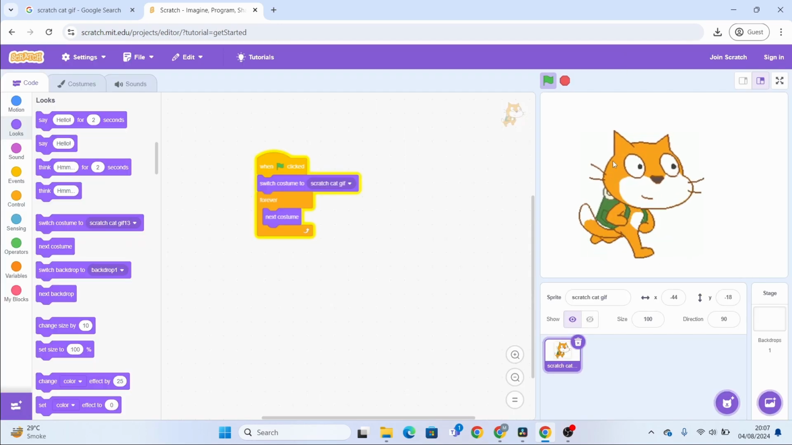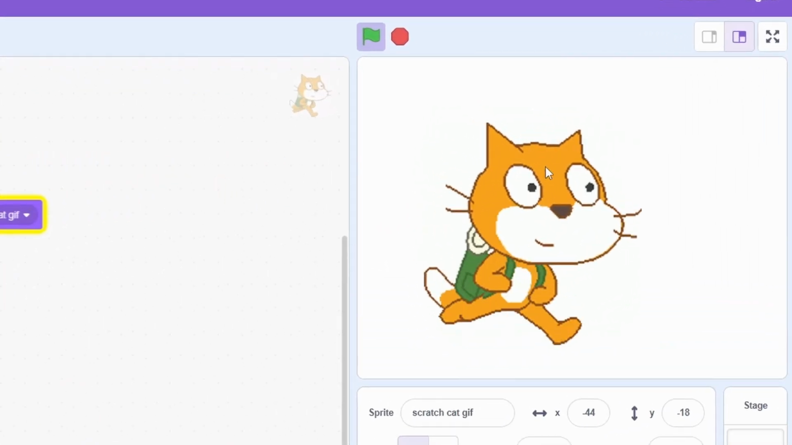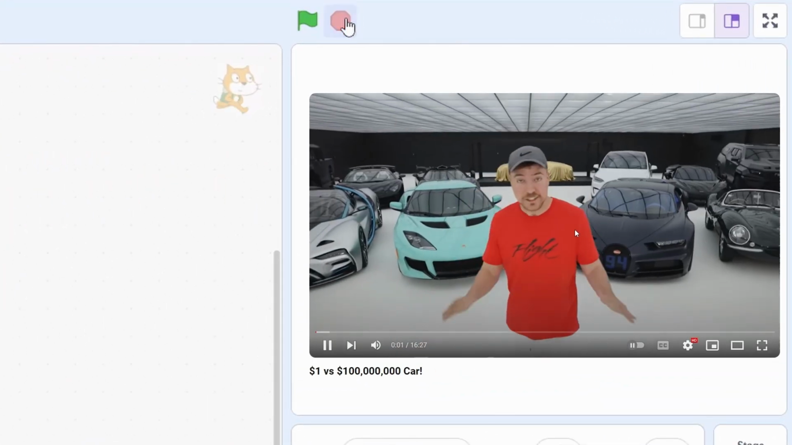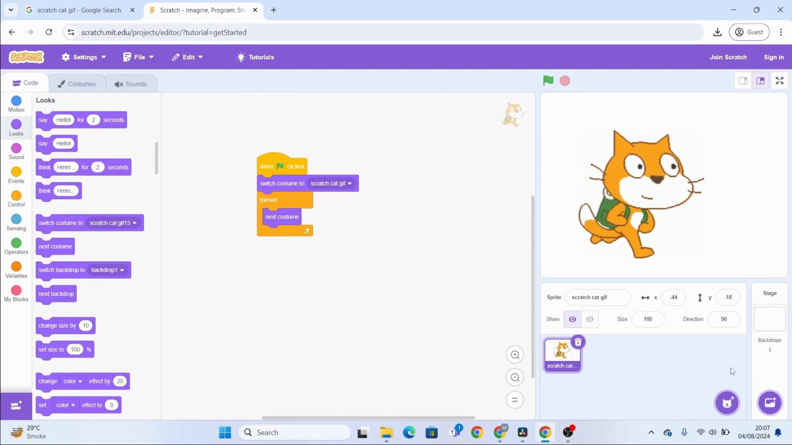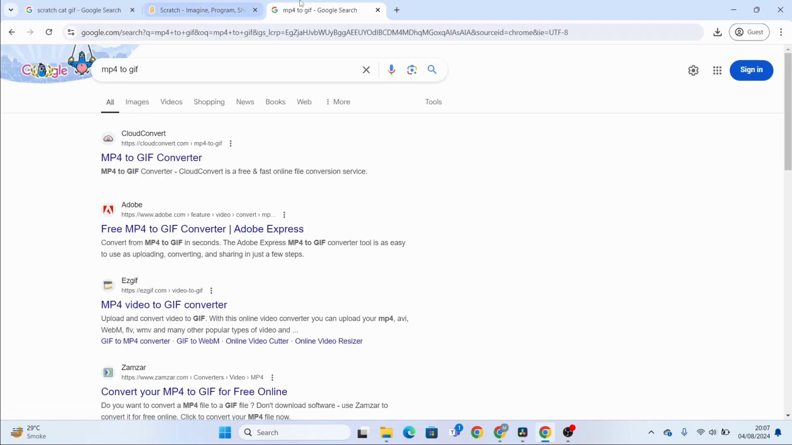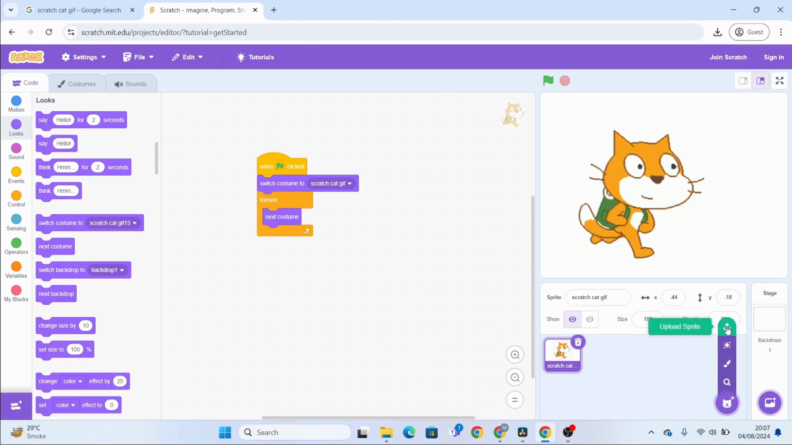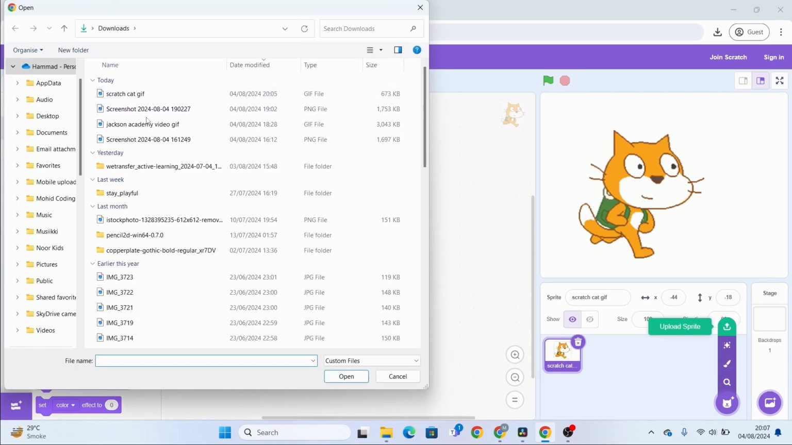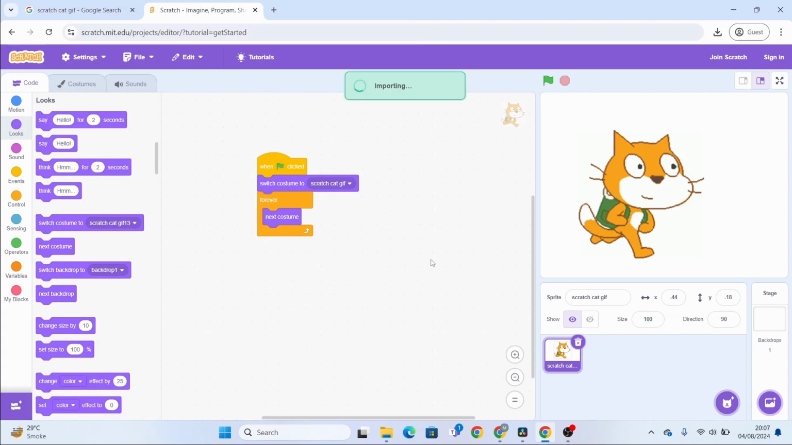So some of you might be wondering, how do you bring in videos? For that, you'll need to convert your video, the MP4 file, into a GIF. You can do that by searching and going into websites like I searched simply MP4 to GIF. Upload your files in one of these websites and download it. And I've already done that, so I've taken some part of Jackson Academy's video and I've turned it into a GIF.